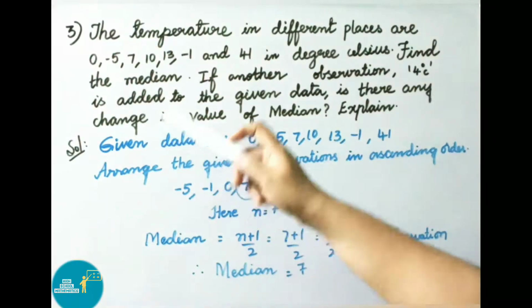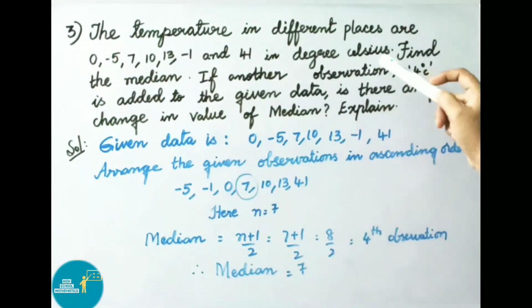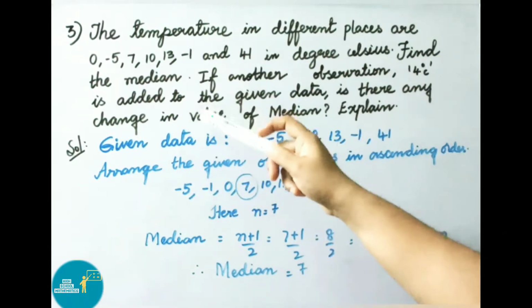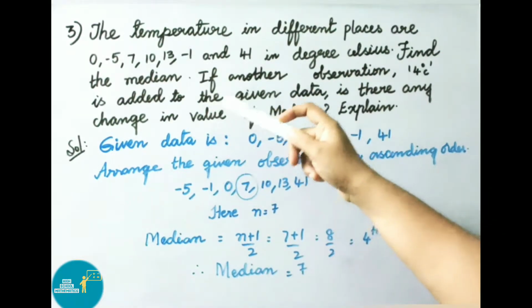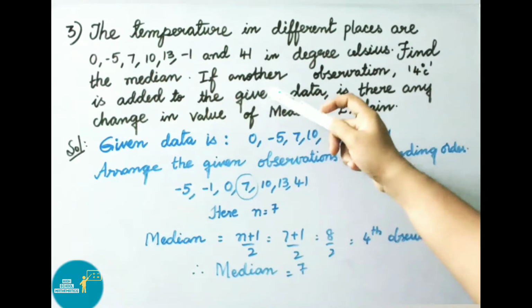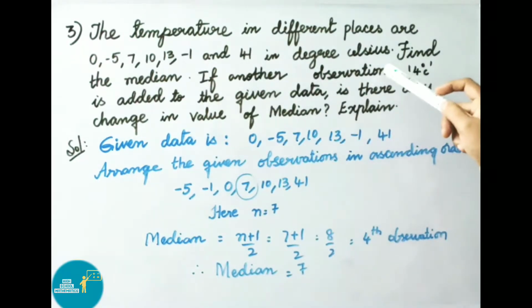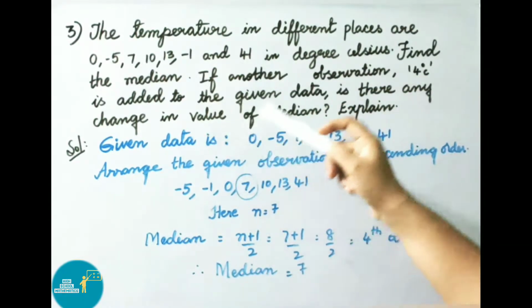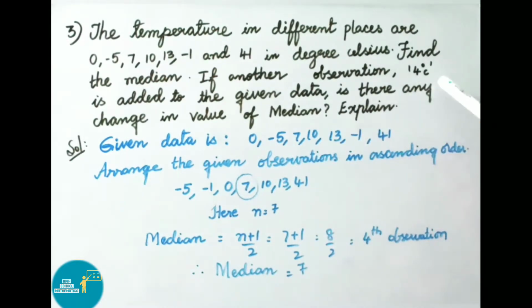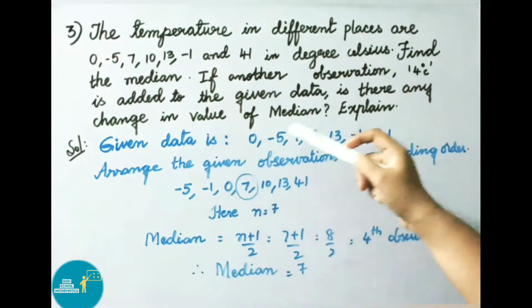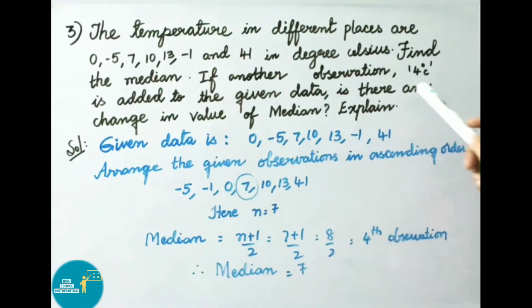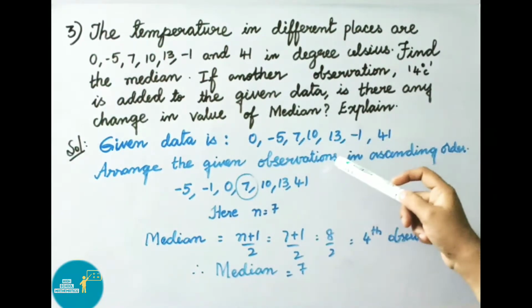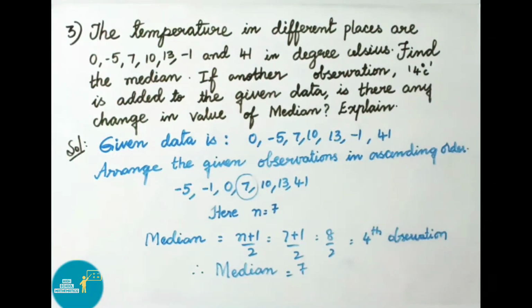See now third question. The temperatures in different places are 0, minus 5, 7, 10, 13, minus 1 and 41 in degrees Celsius. Find the median. If another observation 4 degrees Celsius is added to the given data, is there any change in value of median? Explain. Let us see the solution.